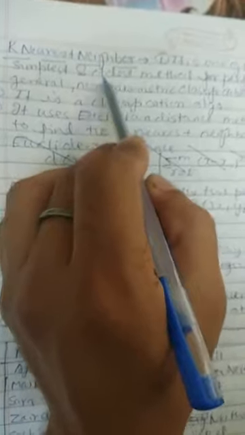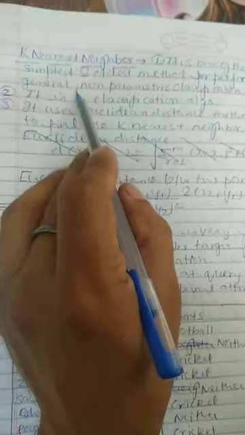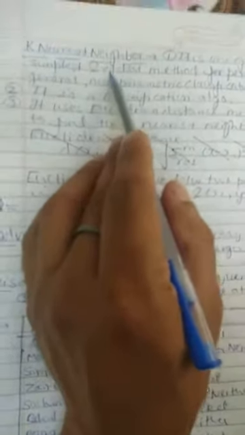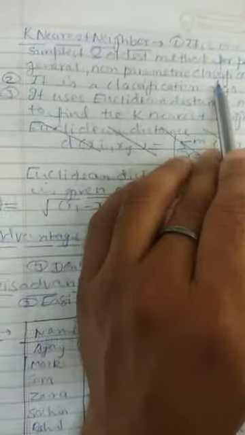It is one of the simplest and oldest methods for performing general non-parametric classification. It means it is the simplest and oldest method of non-parametric classification.